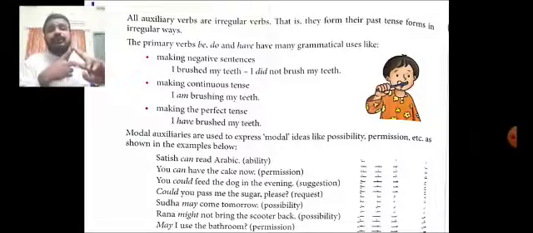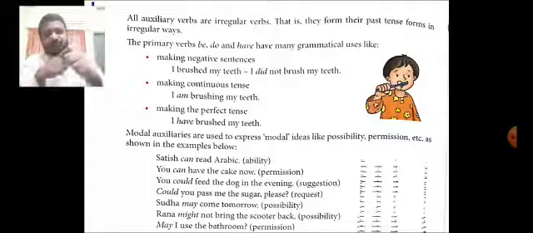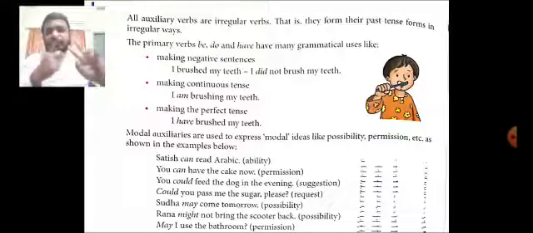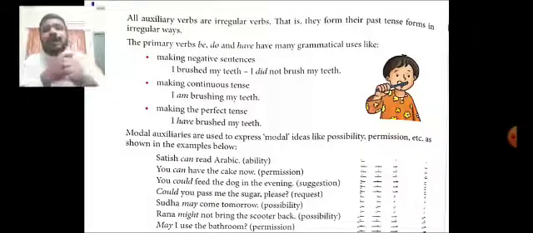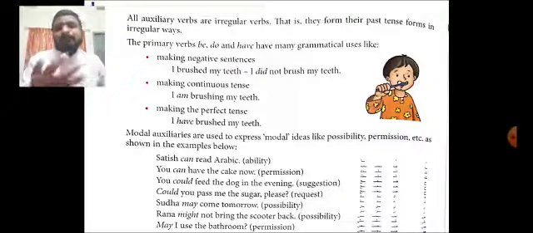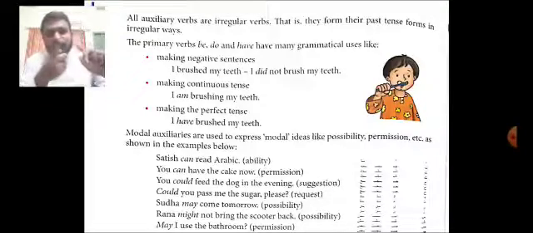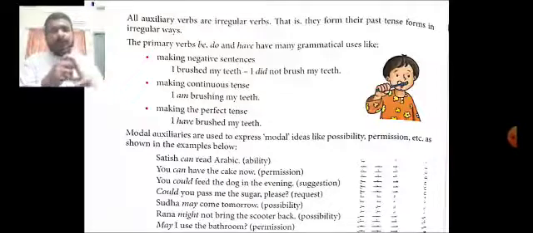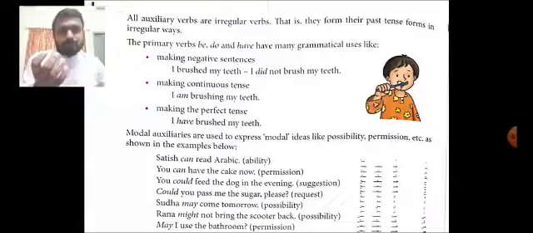The second one is to make the continuous tense: past continuous, present continuous, and future continuous. For example, I am brushing my teeth, or I am watching the grammar class, or I was watching my grammar class, I will be watching my grammar class. Then to make the perfect tense, past perfect, present perfect, and future perfect: I have brushed my teeth, or I had brushed my teeth. So, these are the uses of these primary verbs.